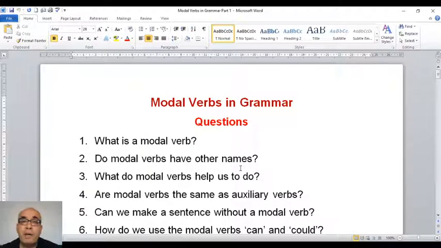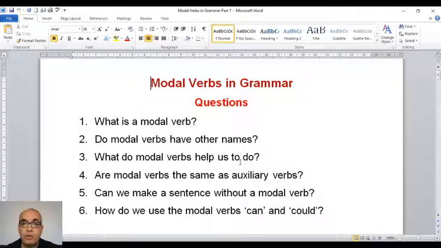Hello everyone, our lesson today is modal verbs in grammar, and I've got 6 questions for you. As you can see, the first question is, what is a modal verb?